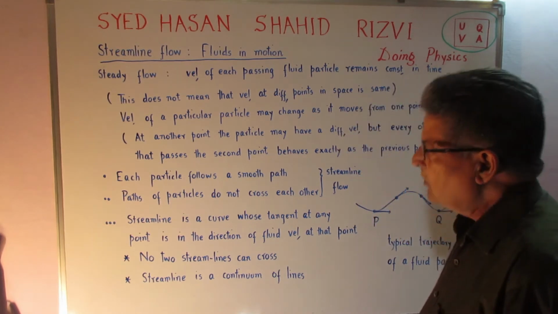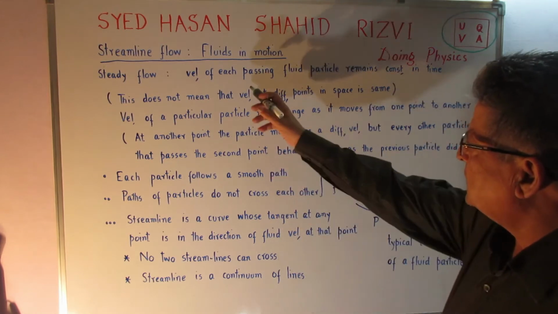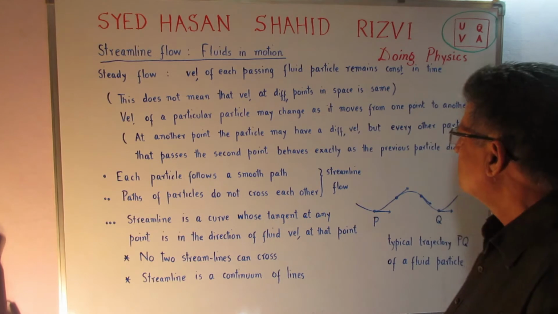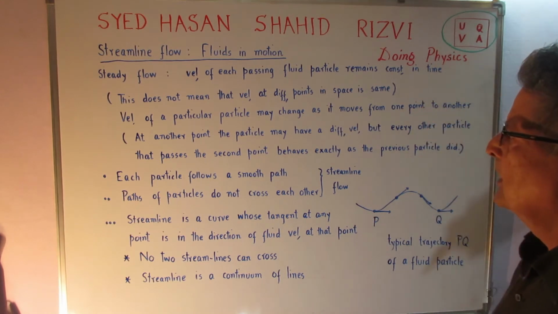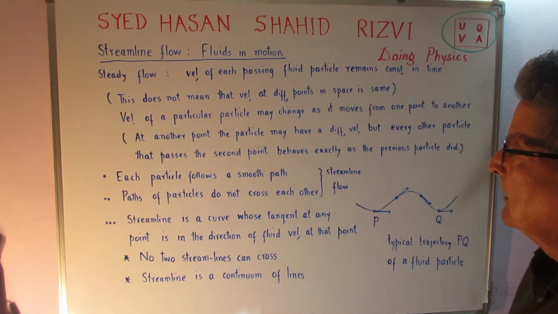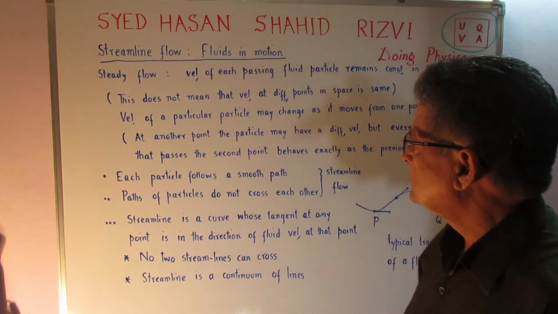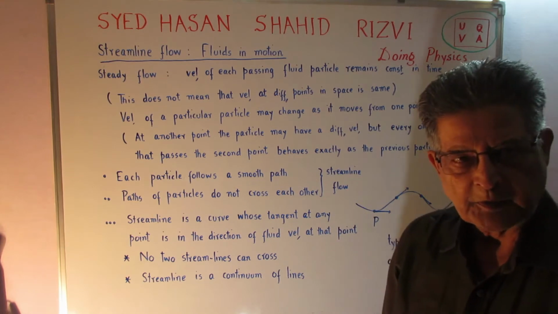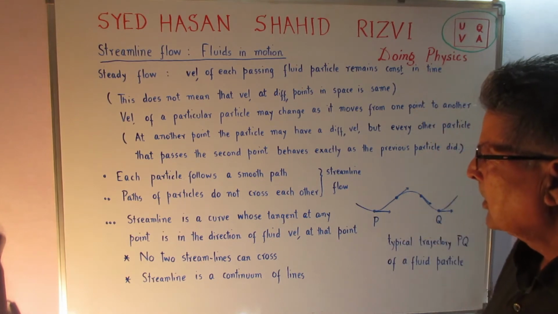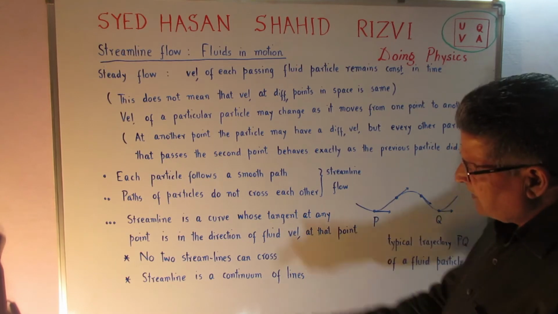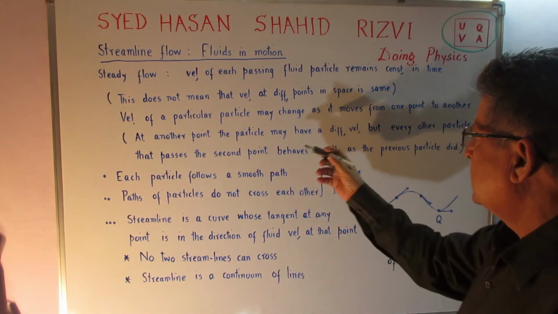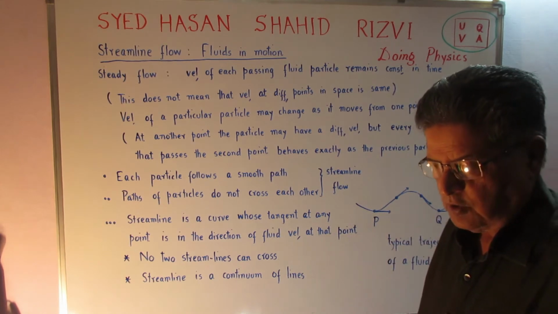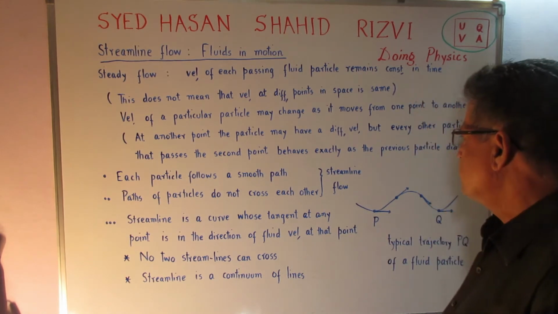In a steady flow, the velocity of each passing fluid particle remains constant in time. This does not mean that the velocity at different points in space is the same. It may be different. At another point, the particle may have a different velocity in magnitude or direction. Okay.